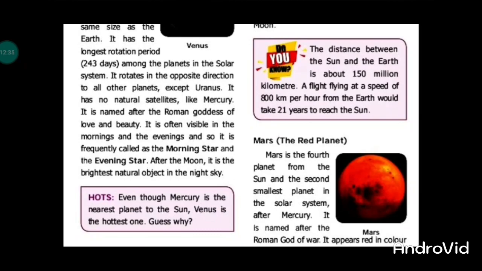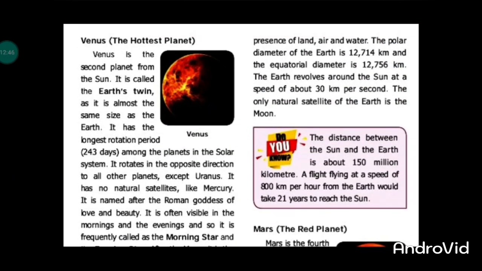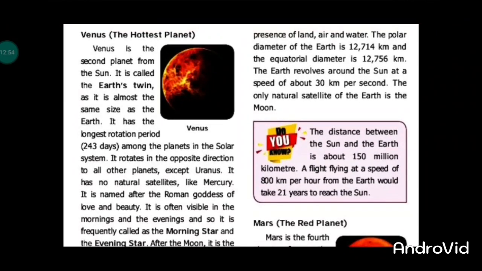It is often visible in the morning and the evening, and so it is frequently called the morning star and evening star. Presence of land, air and water. The polar diameter is